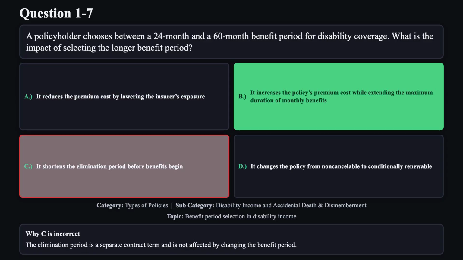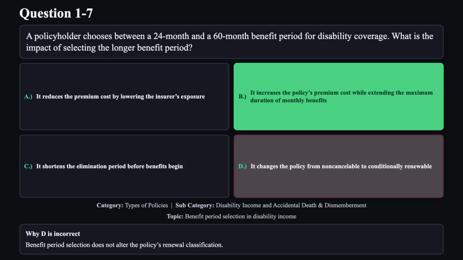Reason C is not correct. The elimination period is a separate contract term and is not affected by changing the benefit period. Reason D is not correct. Benefit period selection does not alter the policy's renewal classification.